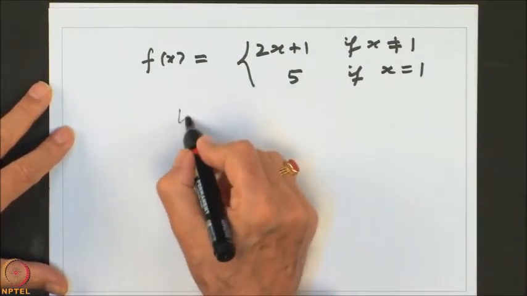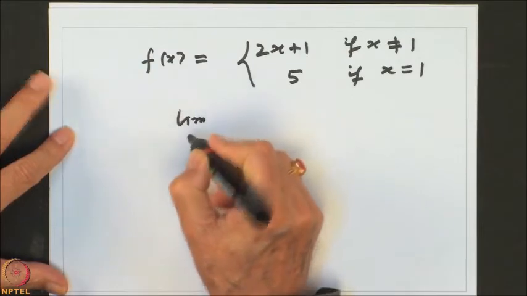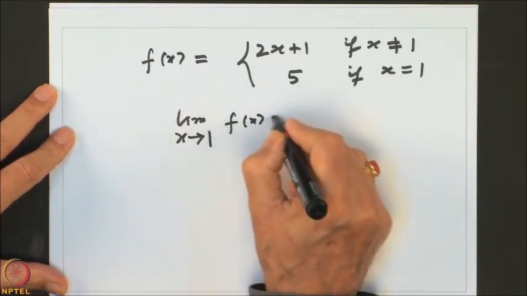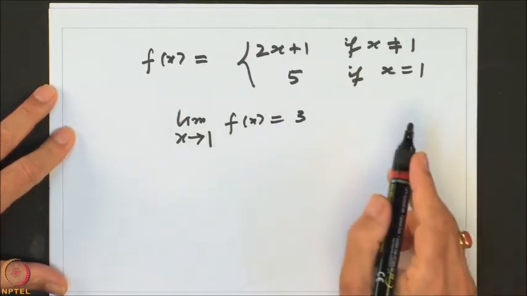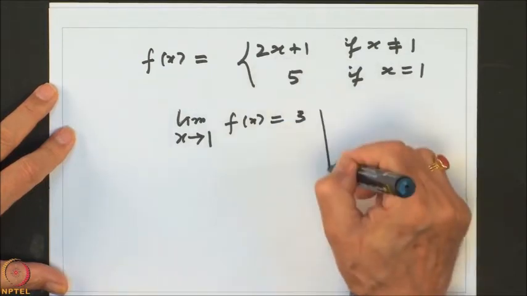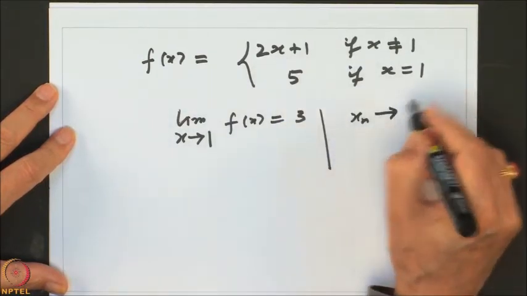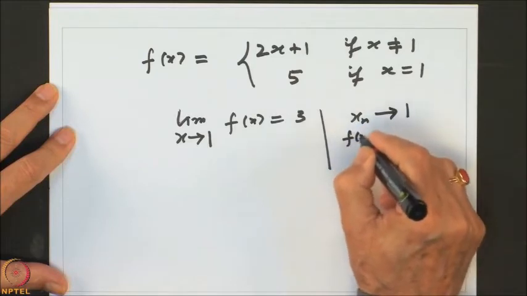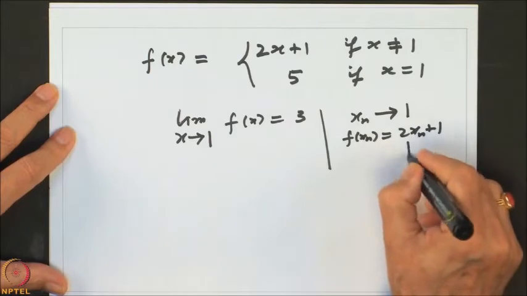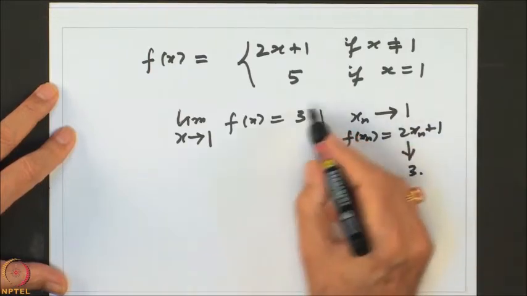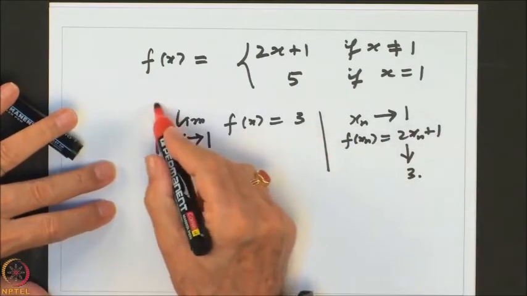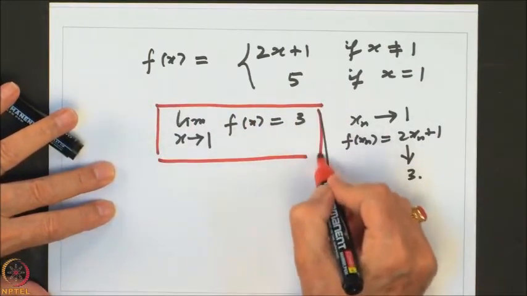By the sequences we said the limit of f of x as x goes to 1 is equal to 3, right. That limit is equal to 3, because if xn converges to 1, then f of xn is equal to 2xn plus 1, and that converges to 3. So the limit should be equal to 2 plus 1. So that is what we established by the definition of sequences.